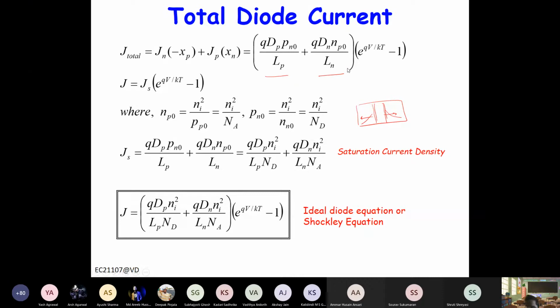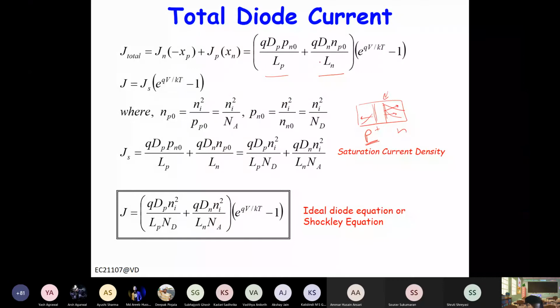Then from this expression, we can also get an idea of, let's say, if you have some P plus N junction or N plus P junction, one-sided junction, right? In that case, the number of carriers injected from the P side will be much larger, and this current will be much larger, right? So these injected holes will dominate.